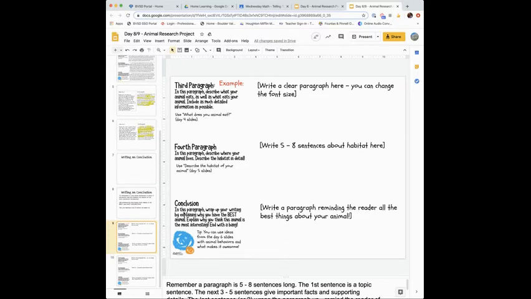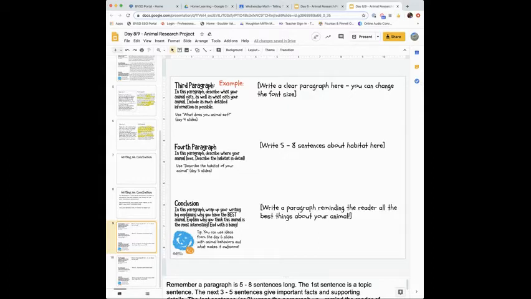They say in the conclusion, in this paragraph, so it's on the same slide as our work from yesterday, third and fourth paragraphs. Here we're going to have a conclusion. In this paragraph, wrap up your writing by explaining why you have the best animal. Explain why you think this animal is the most interesting. End with a bang. So we're going to write a paragraph reminding the reader all the best things about our animal. Tip: you can use slides from the day 6 slides with animal behaviors.